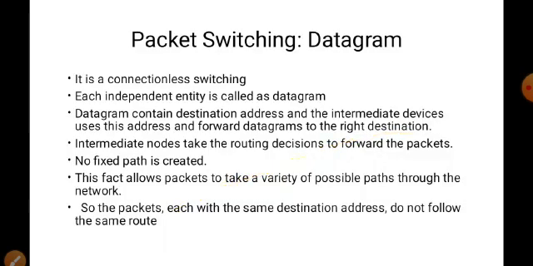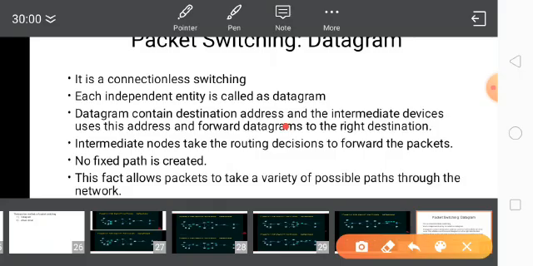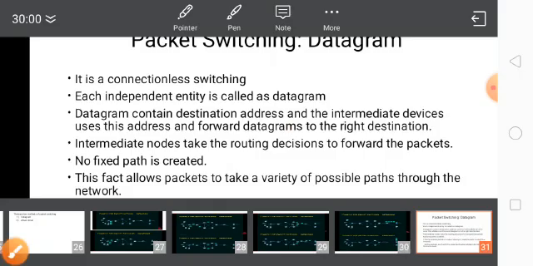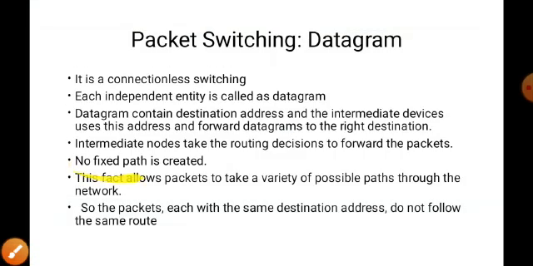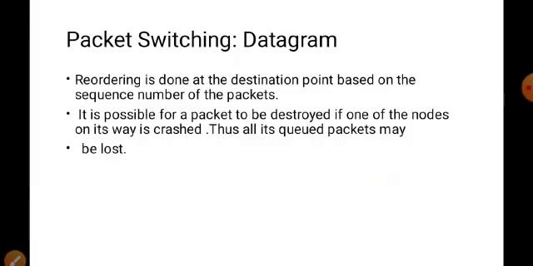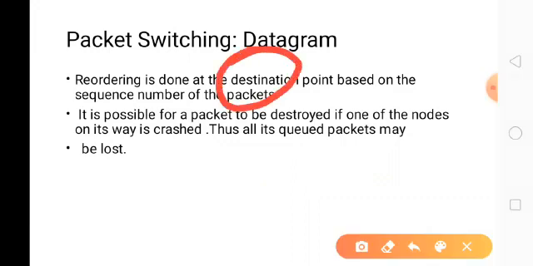The packets can be of fixed size, but there is no fixed path created. Sorry, the path is not fixed. Any direction can be used for any number of packets. Reordering is done at the destination.